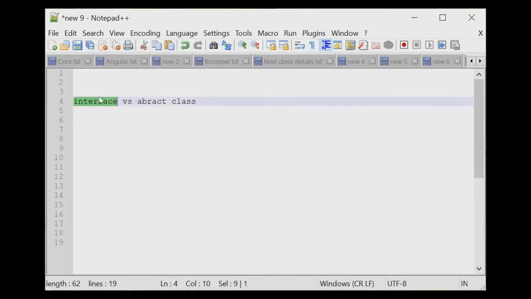Interface means for all the properties and methods we give only the declaration. No implementation will be there inside my interface, and it is a pure abstraction. That's why all the methods will be public by default. In the abstract class, we can give the declaration and also the implementation.